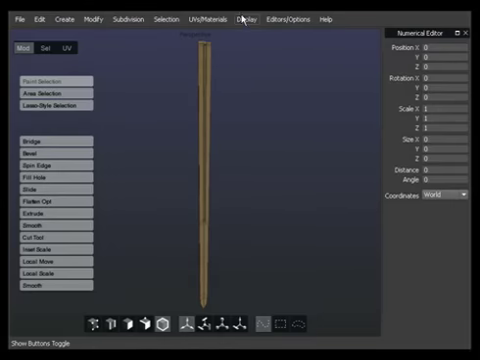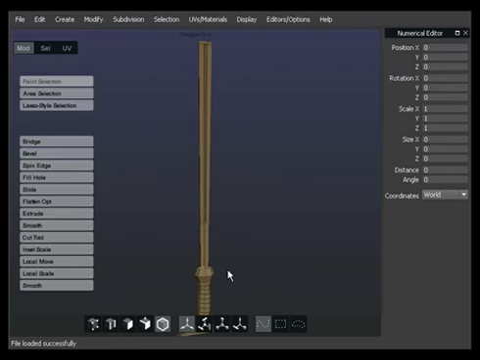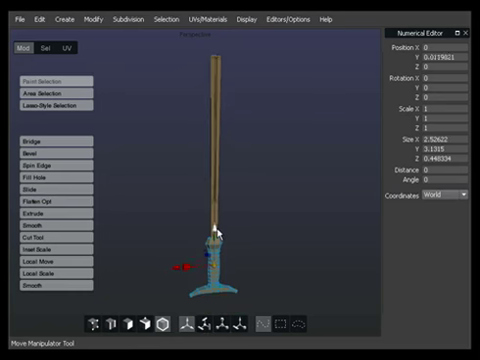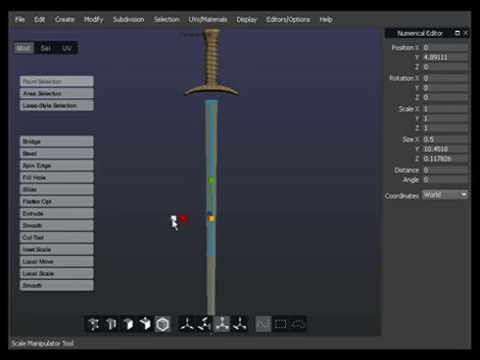In this last part of the tutorial, we want to bring all parts of the sword together that we've already modeled. Therefore, we click on File, Load into Scene to load the whole grip. Now we move the grip into position. The blade is a bit too small, so I need to scale it in X direction.